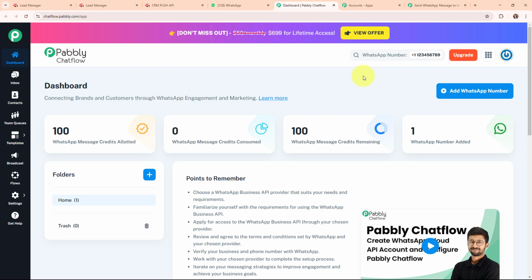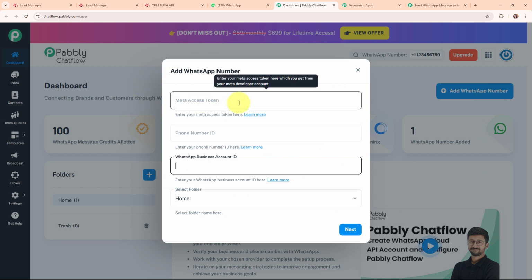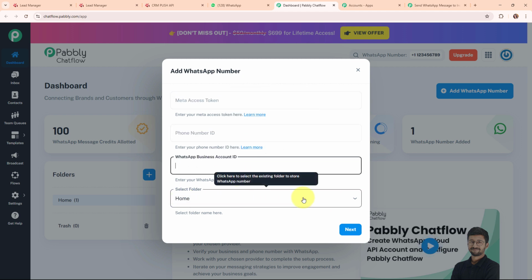And now, before connecting your Pabbly Chatflow account with Pabbly Connect, you need to set up your Pabbly Chatflow account first. To set up your Pabbly Chatflow account, you need to add a WhatsApp number in your Pabbly Chatflow account. To add the WhatsApp number, you need to click on this top right corner which says add WhatsApp number, and then a dialog box will appear in front of you, and it is going to ask for Meta access token, phone number ID and WhatsApp business account ID. And under the select folder, you can select the folder to save your WhatsApp number accordingly.